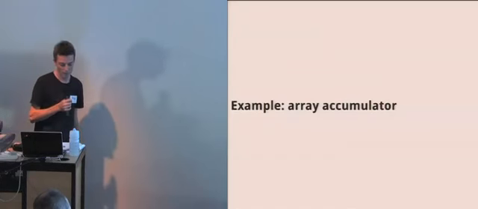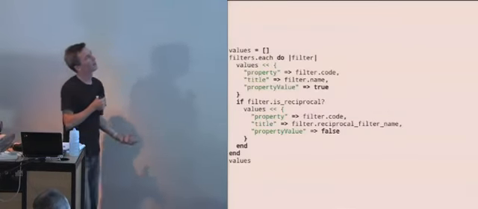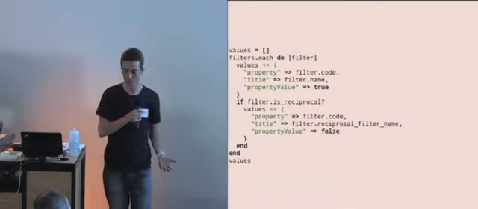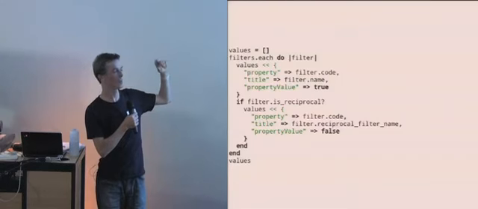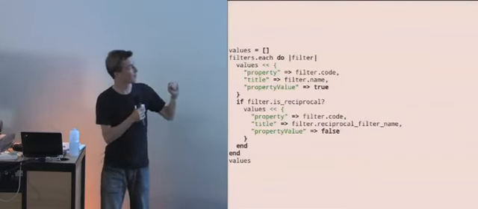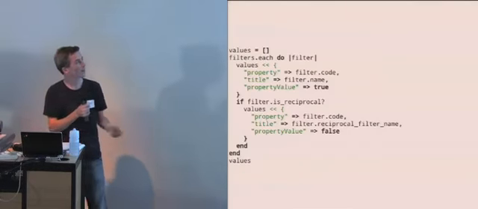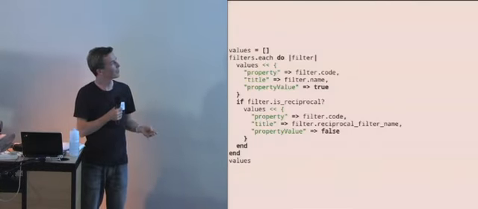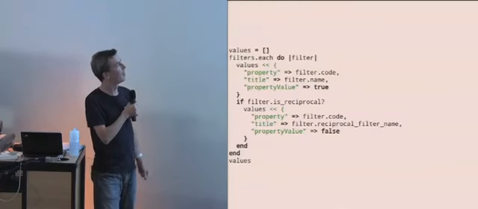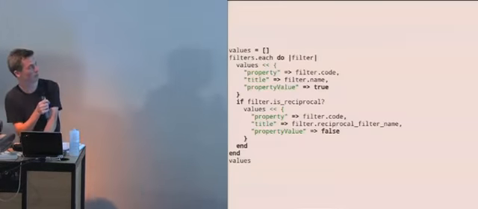Okay, another example of an accumulator with an array. So this seems like a kind of straightforward thing, right? We've got an array of stuff, iterating over some filters, turning them into a little sort of hash, and then appending them. And we might think that we can just do this with a map, but the second part, the is reciprocal bit, is kind of a complication that makes it really difficult to do this in a functional way, at least whilst preserving clarity.